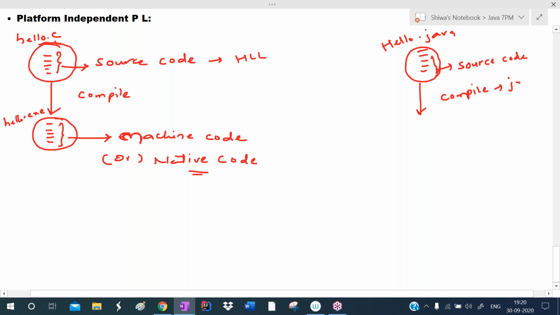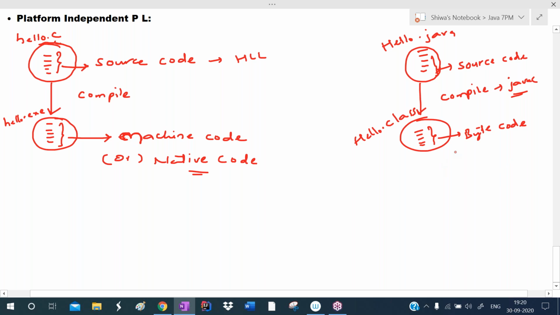To compile the Java program, generally we use the javac command, the Java compiler. After compilation, it will generate a file that contains code, and that code is called bytecode. The bytecode file gets the main method's class name as its file name. Assume the main method's class name is also hello, so a hello.class file will be created.